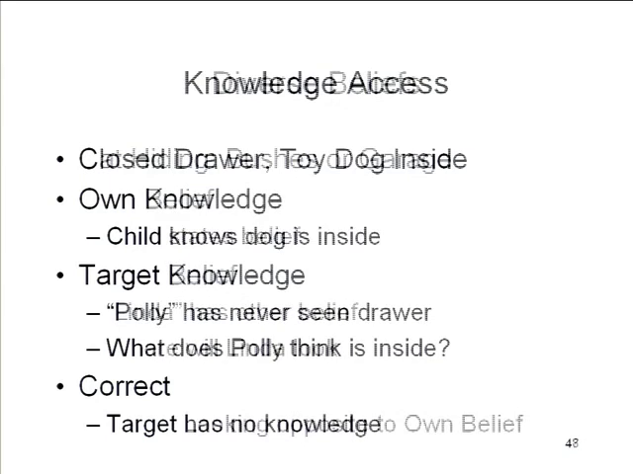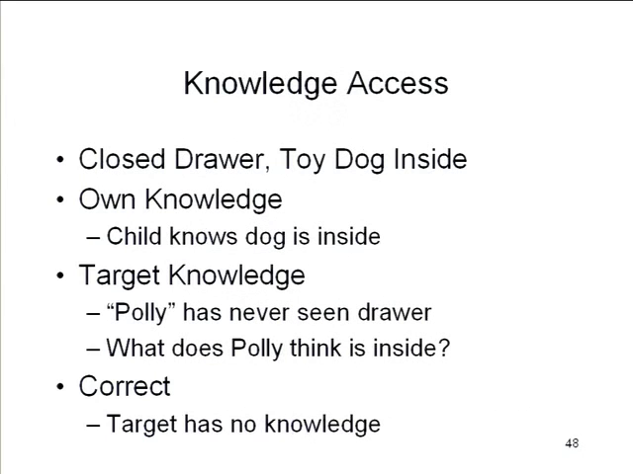Knowledge access test. The child is shown a closed drawer and told that there's a toy dog inside, not a real dog, but a toy dog. So the child's own knowledge is that there's a dog inside, and then the child is told about another child, Polly, who's never seen this bureau drawer, and she's asked, what will Polly think is inside? And the correct answer, of course, is that Polly has no idea what's inside the drawer. So here's an aspect of theory of mind that talks about diversity, if you will, in access to knowledge, that some people have knowledge that other people don't have. Not exactly beliefs, but knowledge.